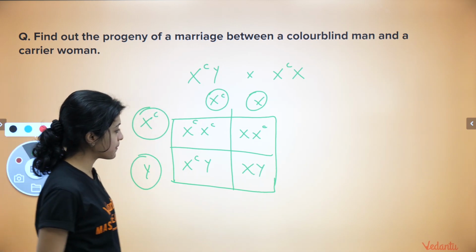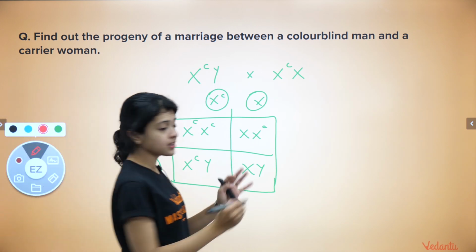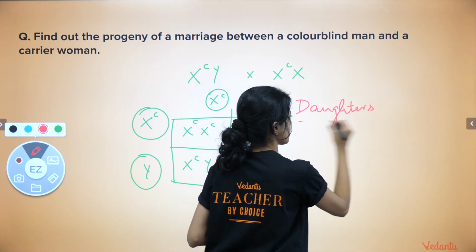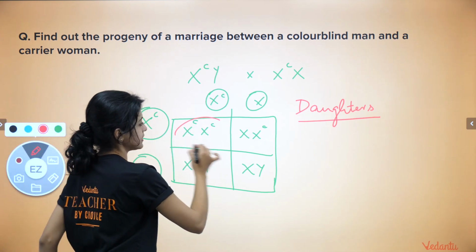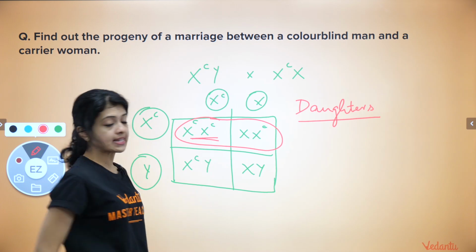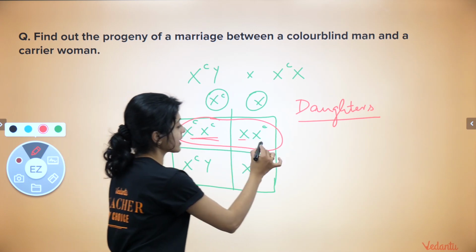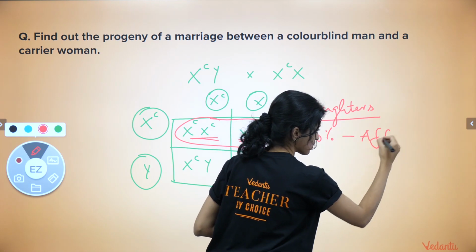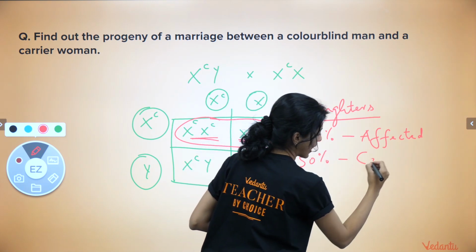Okay, so how would you explain the answer from this particular Punnett square? Among the daughters, look at all the daughters, which means look at all the children who have 2 X chromosomes. These 2 cases, among the daughters, 50% of them are colorblind with 2 copies of the color blindness allele. 50% of them are carriers. So among the daughters, 50% would be affected or colorblind and 50% are carriers.